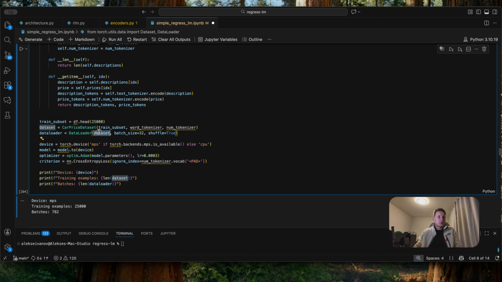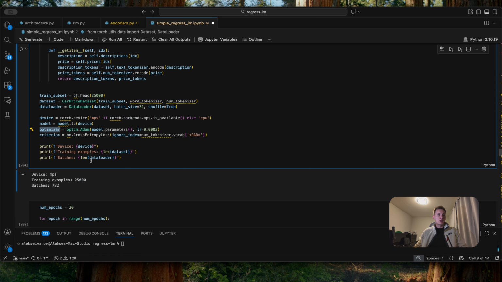Then we wrap our dataset in a data loader. This tells PyTorch where to load the data from, and the data loader will handle everything. It accepts several parameters. The first one is the batch size, so we're going to process 32 examples at once. A larger batch size may be more efficient but will consume more memory. And the shuffle parameter randomizes the order of each epoch. This prevents the model from learning patterns based on the data ordering.